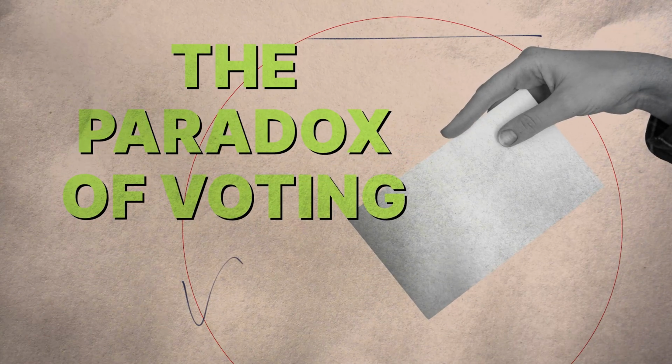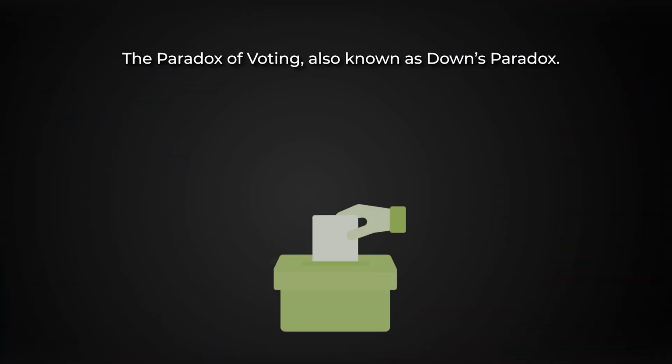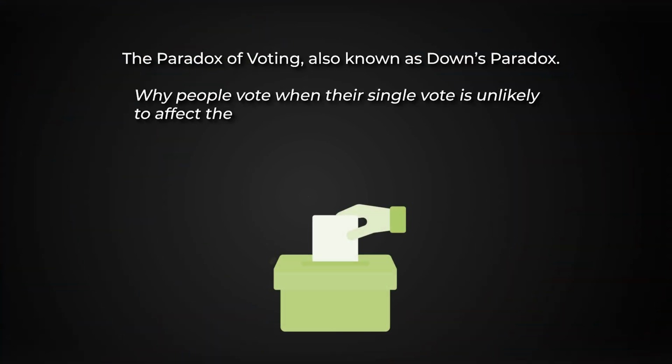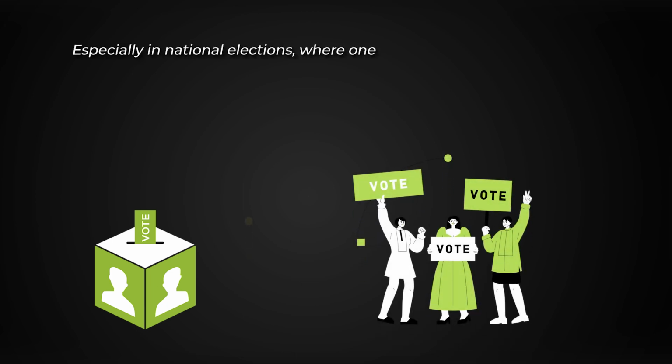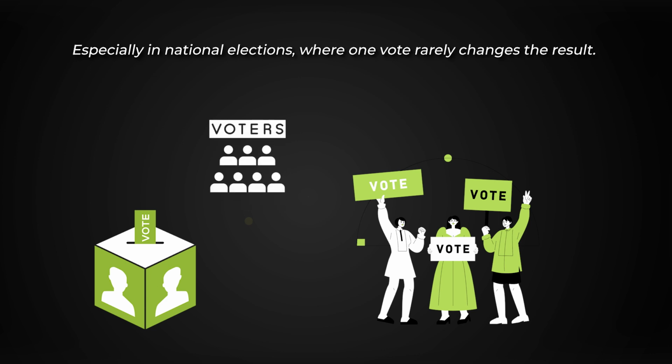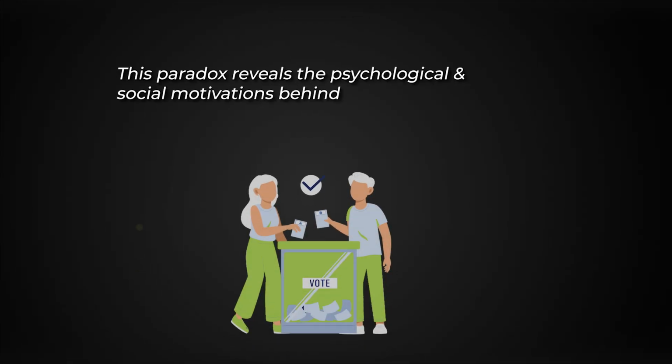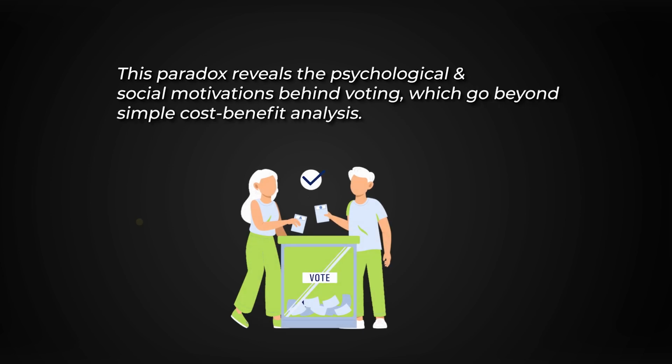The paradox of voting. The paradox of voting, also known as Downs' paradox, questions why people vote when their single vote is unlikely to affect the outcome, especially in a large election. Logically, the time and effort involved in voting may seem pointless, especially in national elections, where one vote rarely changes the result. Despite this, millions still vote due to a sense of duty, civic pride, or social pressure. This paradox reveals the psychological and social motivations behind voting, which go beyond simple cost-benefit analysis.